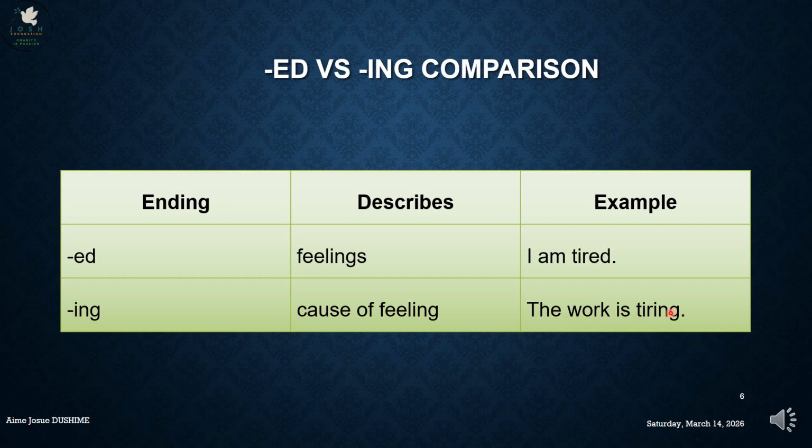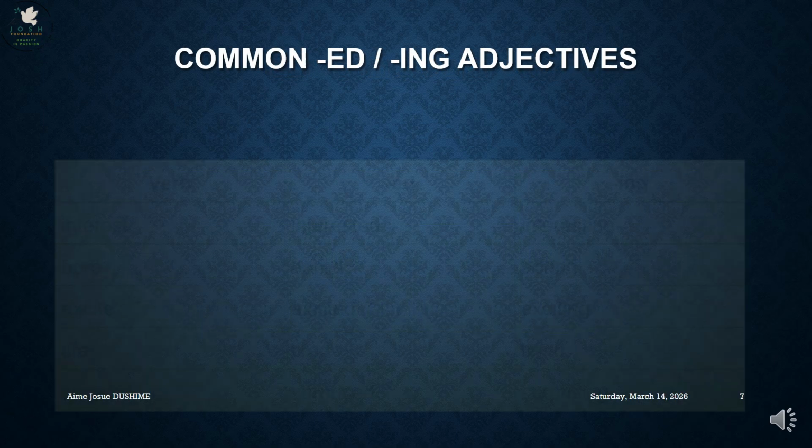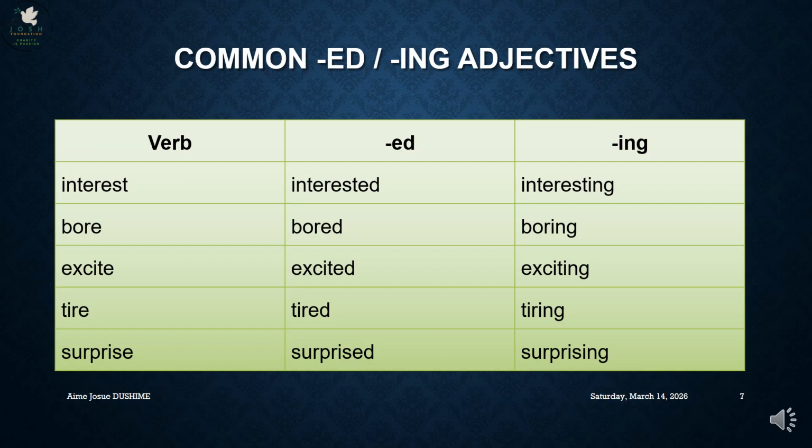The work is tiring is saying that this work is the cause of feeling tired. See the common adjectives from verbs like interest, bore, excite, tire, surprise. Interested, interesting. Bored, boring. Excited, exciting. Tired, tiring. Surprised, surprising.